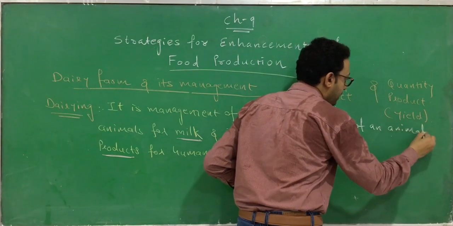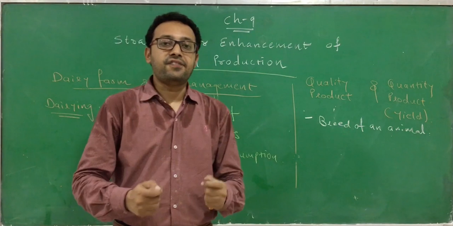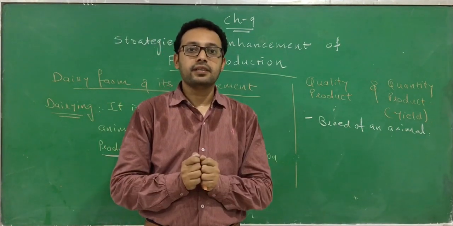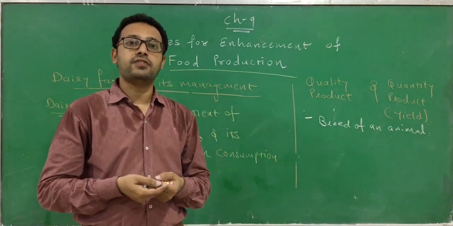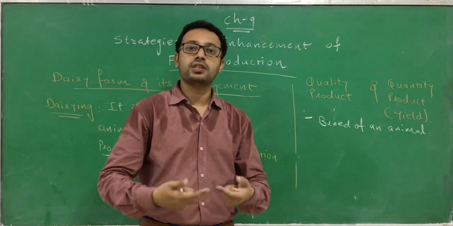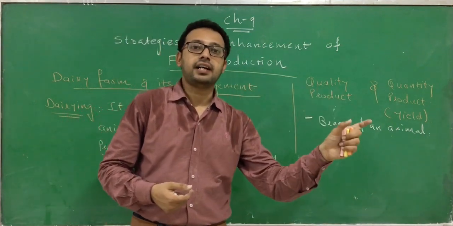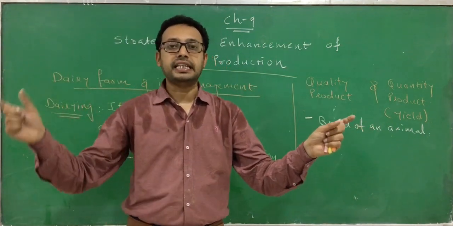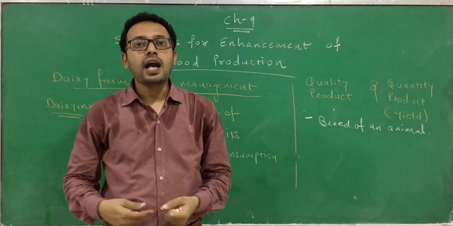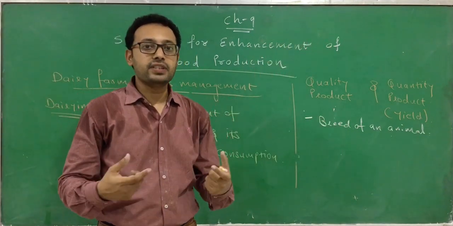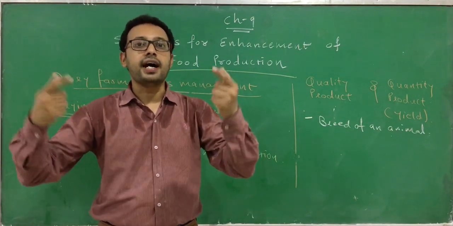Okay, so the quantity of milk depends on the breed of an animal. If we have a good breed, a breed which produces a very high quantity of milk, obviously the milk production is very high. For example, if you compare a desi cow with a Jersey cow, the Jersey cow has a higher production of milk. So obviously the Jersey cow is a breed that produces a higher yield.